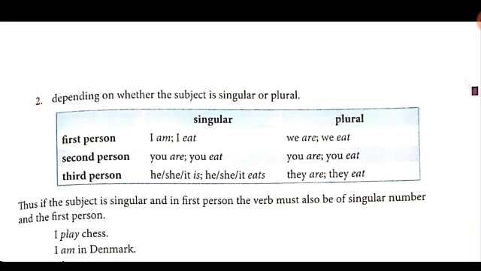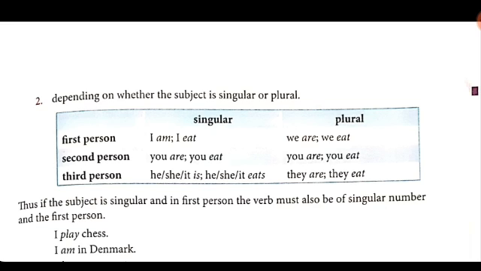Here you can see in the first person, I am, I eat. In plural, we are, we eat. In the second person, you are, you eat. In plural, you are, you eat, the same even in plural form. And third person, when it is he, she, it, is, eats. Now they are, they eat for plural.